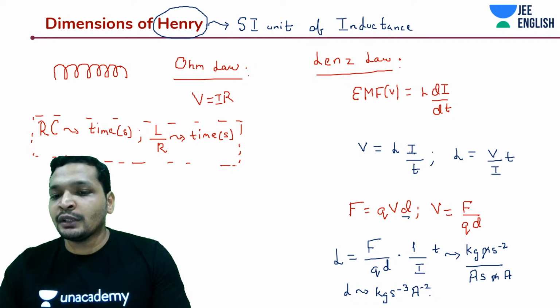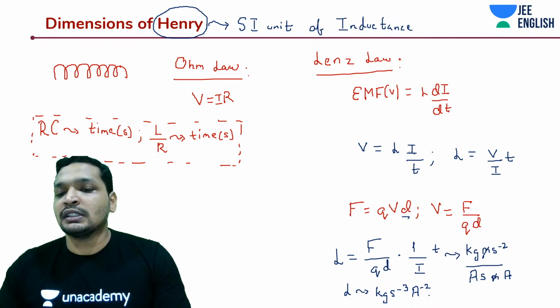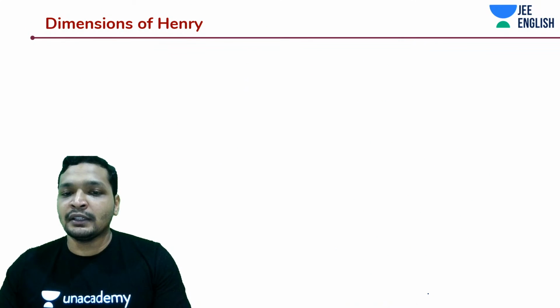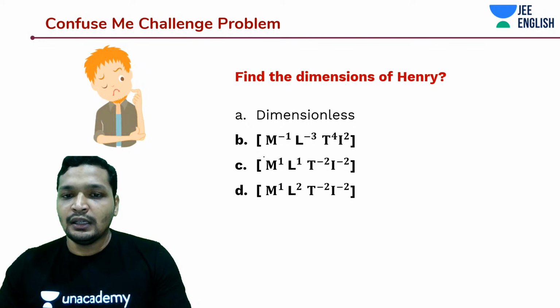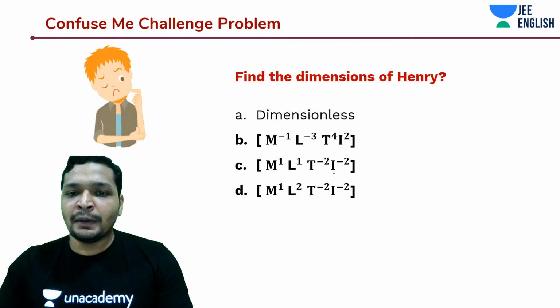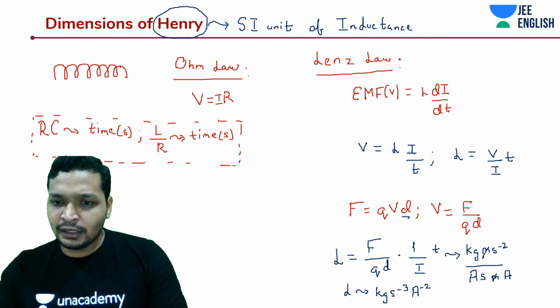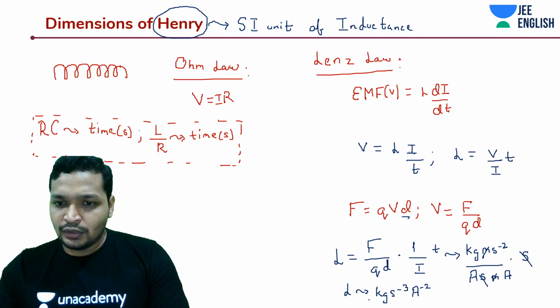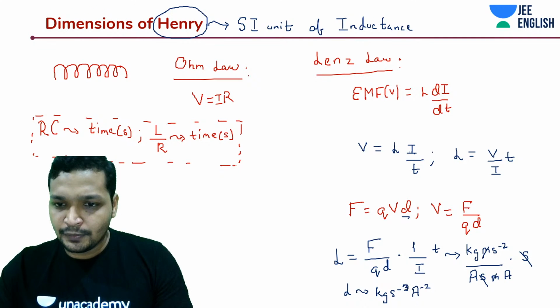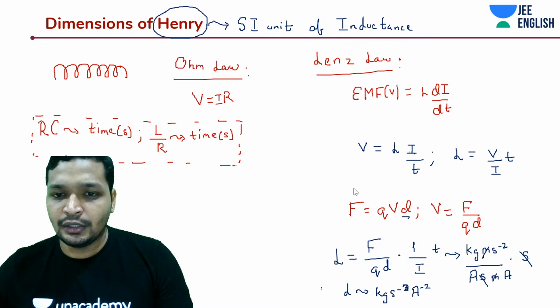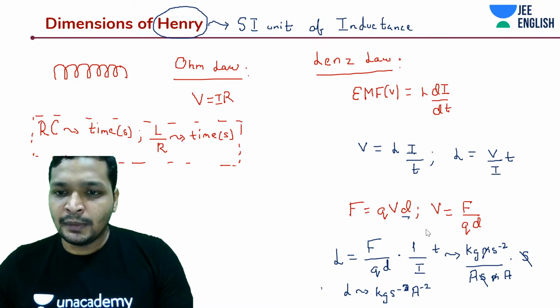So this should be m to the power 1, t to the power minus 3, and I to the power minus 2. Okay, m to the power 1, t to the power minus 3. A moment, we missed something. kg meters per second. There should be a time, right? We forgot second. Let's do it again. Just give me a moment.